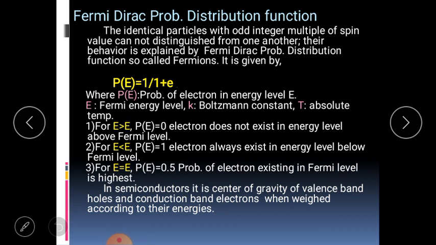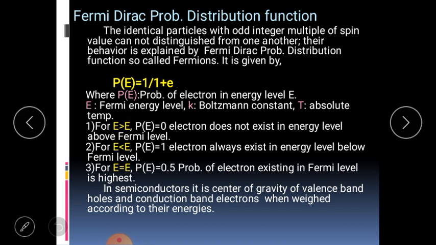For these situations, there are three different cases. When E is greater than EF and the temperature is greater than 0 Kelvin, then the probability is 0. Electron does not exist, meaning in the energy level above the Fermi energy level the electron does not exist. For E less than EF, the probability is 1, meaning the electron always exists in the energy level below the Fermi energy level.